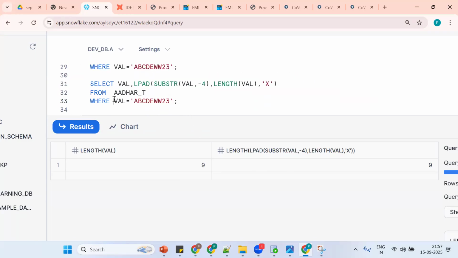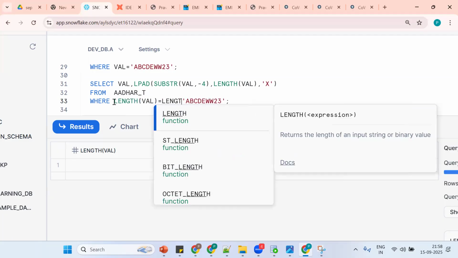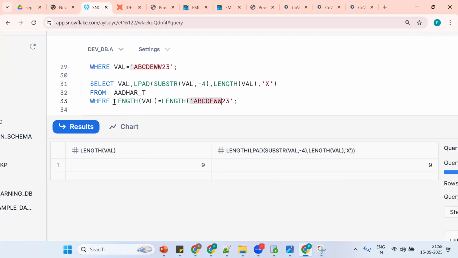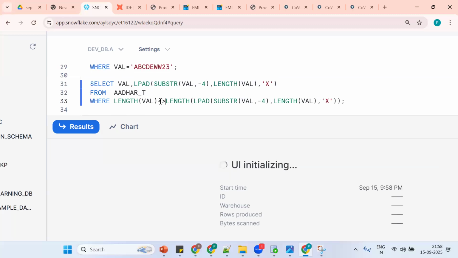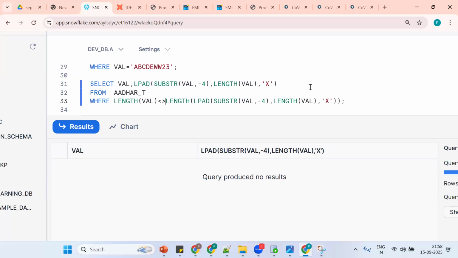Now I'll put where length of VAL equal to length of your code logic. If both are the same, is our logic correct or not? If both lengths are matching, good. Suppose the lengths are not matching, it means our logic is wrong. So this is called unit testing. Make sure your code is working fine or not.